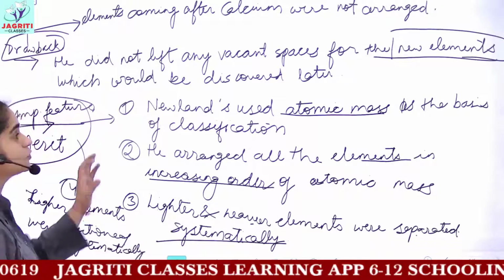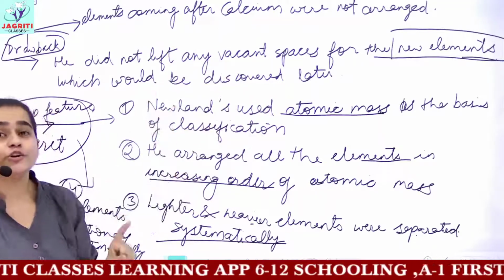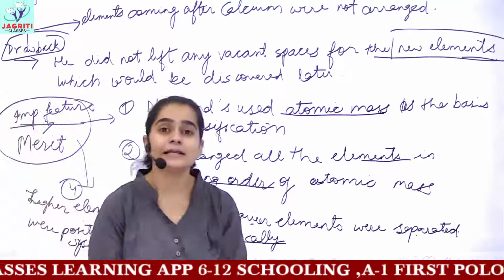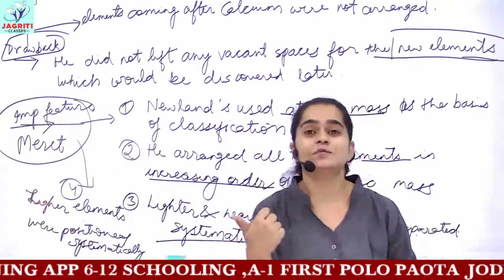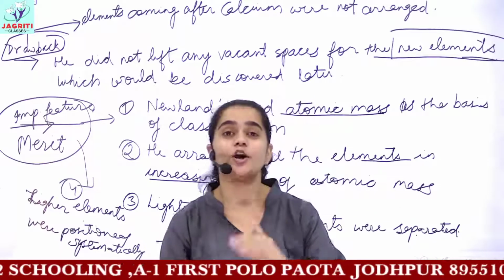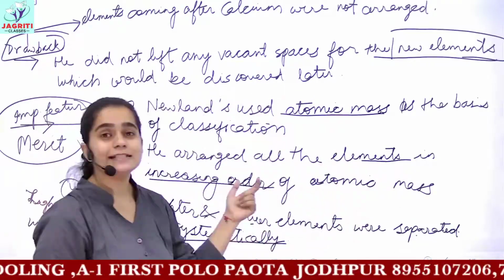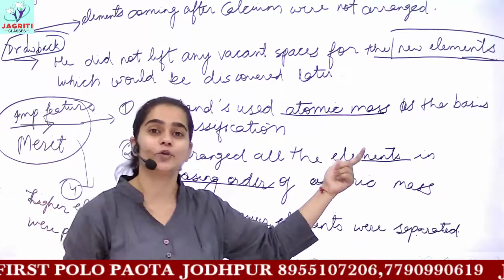So these were the merits and demerits or drawbacks of Newland's law of octave. You should remember the basic principle, that is the basis which Newland used for arranging the elements. The basis was simply what? He arranged elements according to the increasing order of atomic masses. Then he separated lighter and heavier elements because the arrangement was done according to atomic mass.